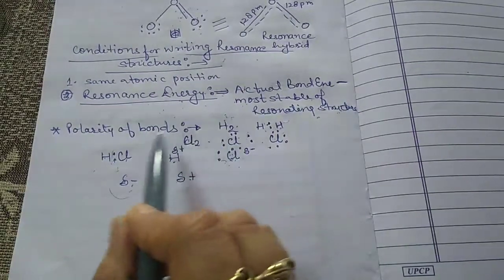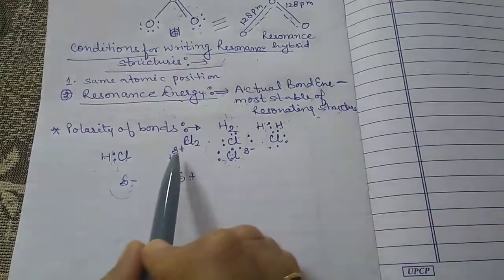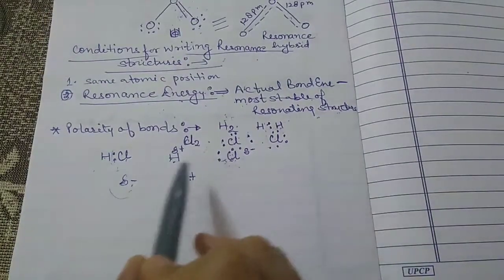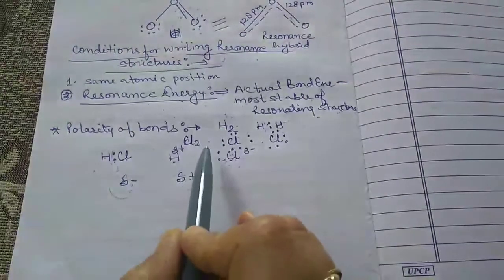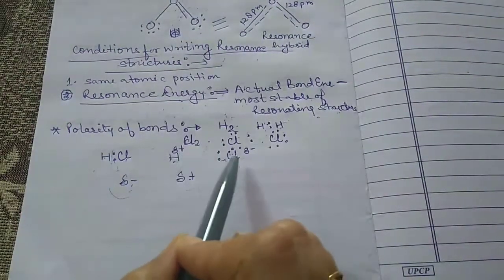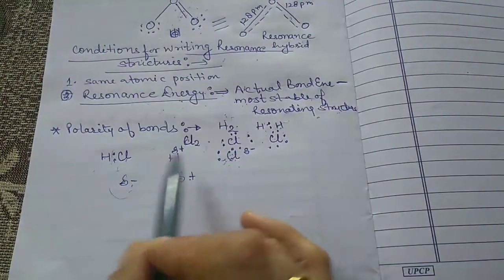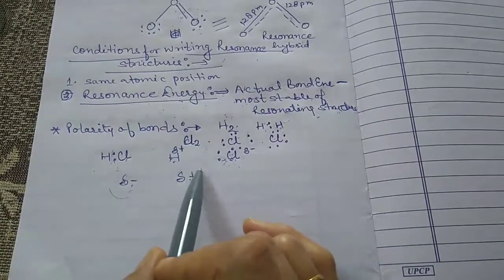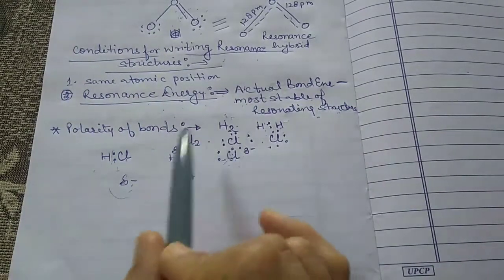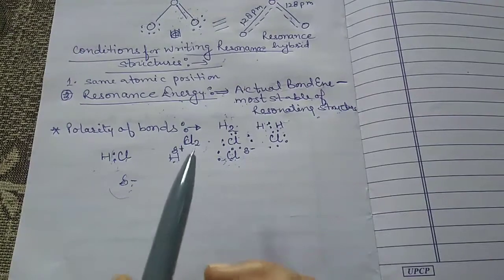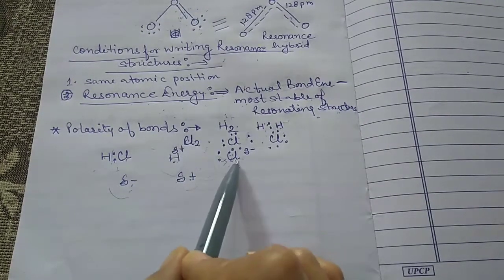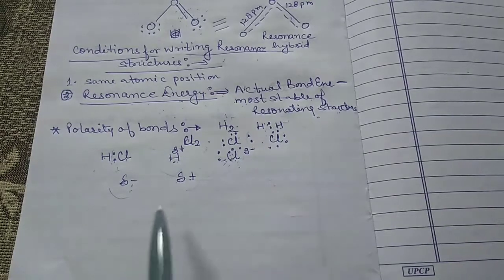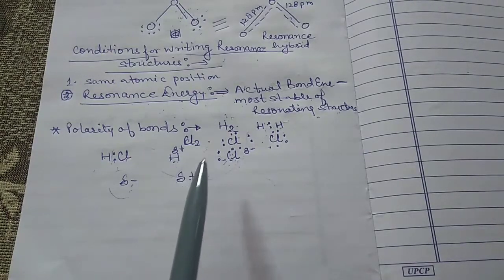And such a molecule having two oppositely charged poles is called a polar molecule, and the bond is said to be a polar covalent bond. The magnitude of the electronegativity difference reflects the degree of polarity.